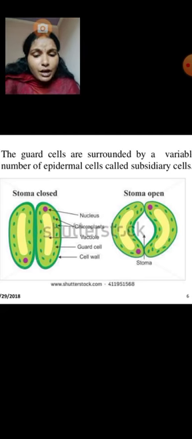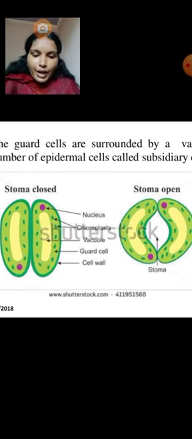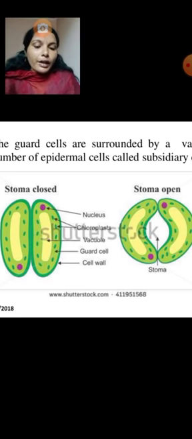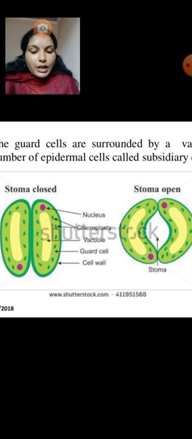Next, in the absence of light, the sugar present in guard cells converts into starch. Before this, how did the stomata open? When the light is there, the sugars are dissolved in the water, so it opened. But in the absence of light, the sugar present in the guard cell converts to starch.